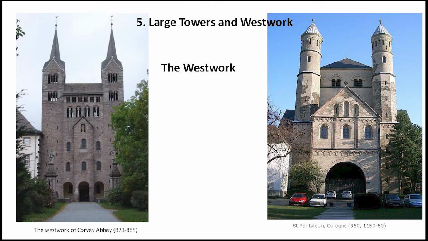Now we move to the next component, which is again a definitive trait of Romanesque architecture, that is its large towers and the west walls. The Romanesque church facades, generally towards the west end of the building, are usually symmetrical. They have a large central portal which is made significant by its molding or use of a porch, and at the same time an arrangement of arched topped windows.